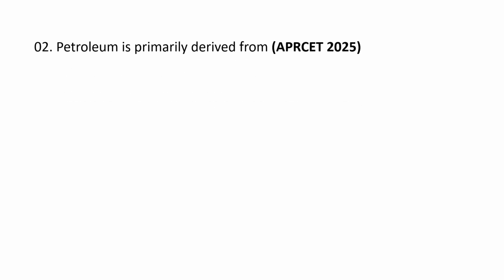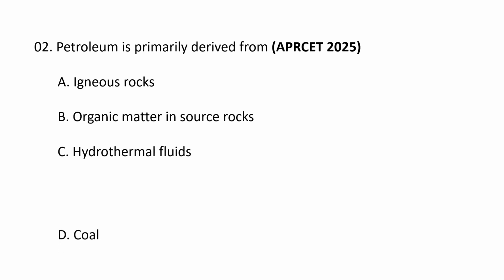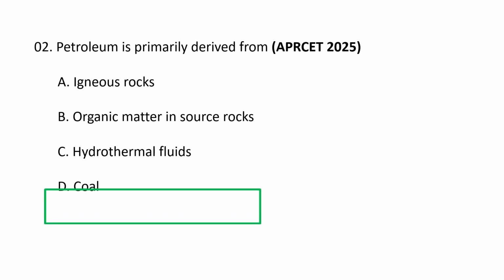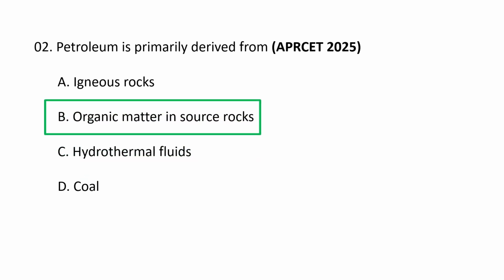Next question. Petroleum is primarily derived from A. Igneous rocks, B. Organic matter in source rocks, C. Hydrothermal fluids, and D. Coal. Petroleum is primarily derived from organic matter in source rock.